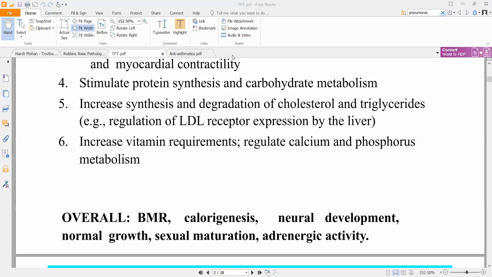Have you studied BMR in nutrition? No, sir. Okay. So BMR is basically the rate at which your body will metabolize substances.